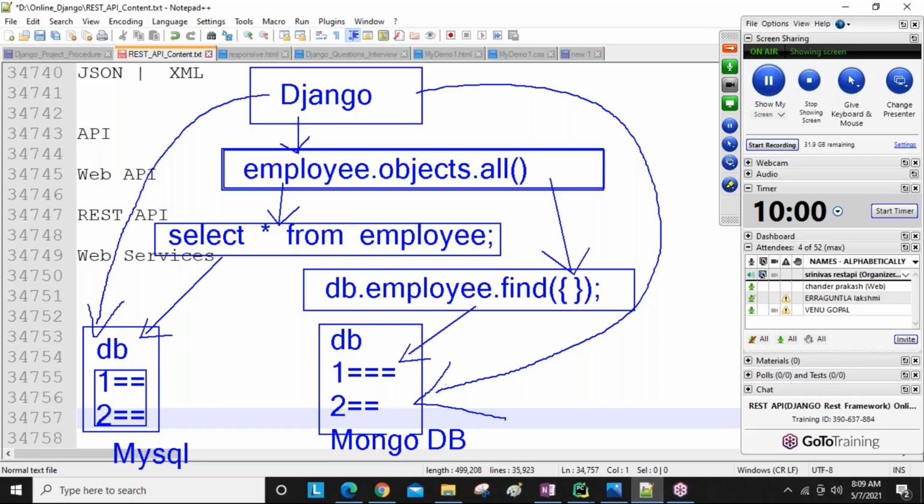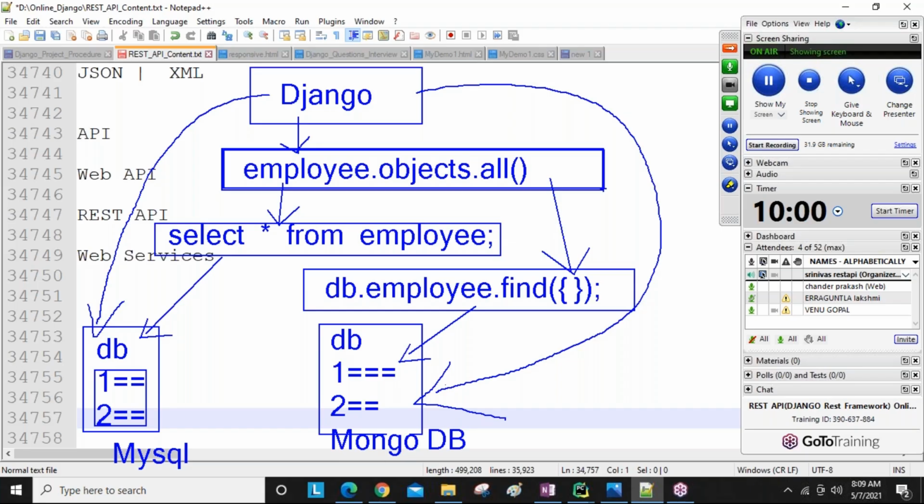So if you are using Django, there is no need to write database-specific queries. We always write ORM queries, Django format queries, which we call object relational mapping. Those ORM queries are automatically converted into the specific database format, whatever we are using in our programming.